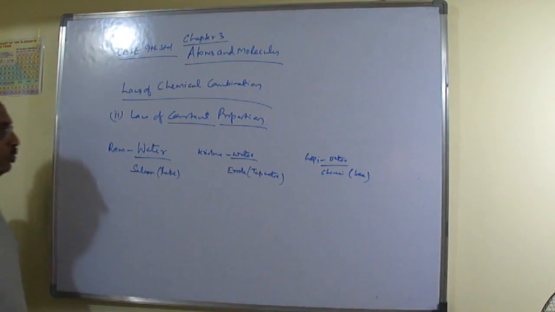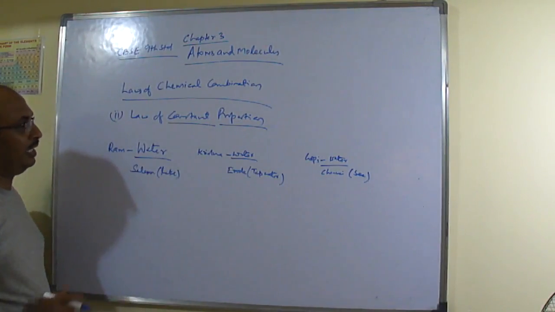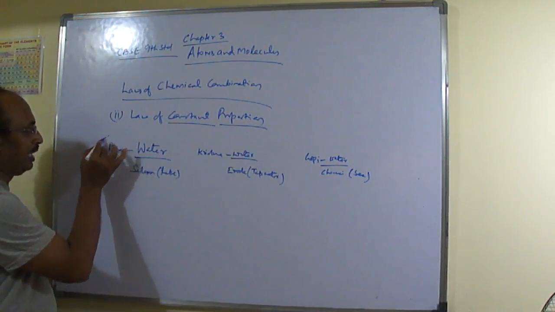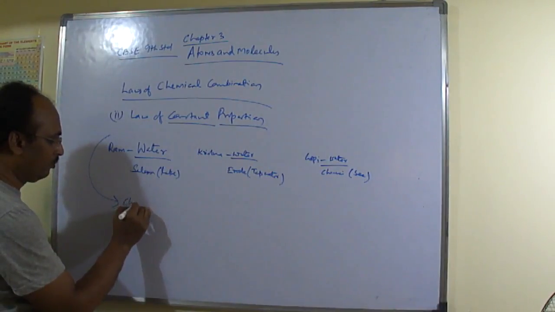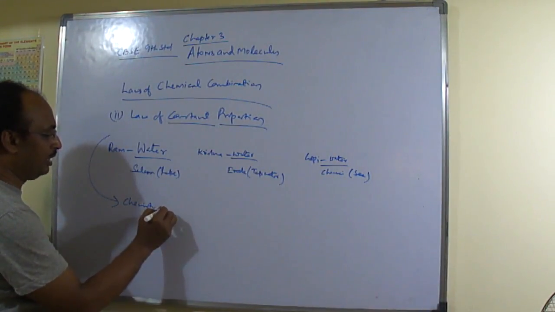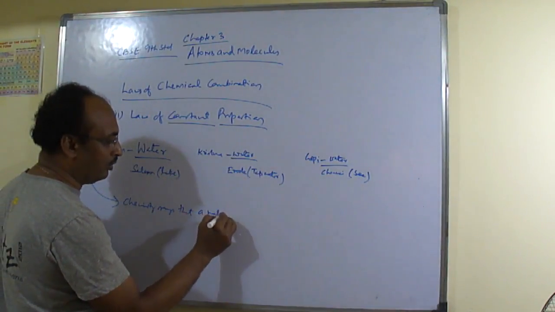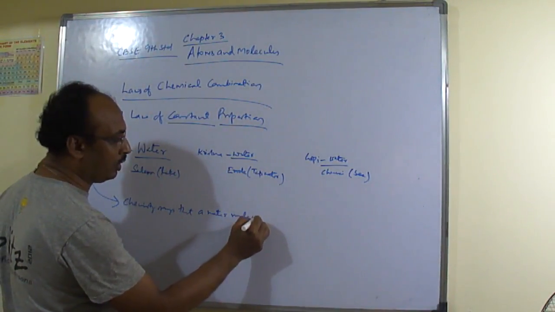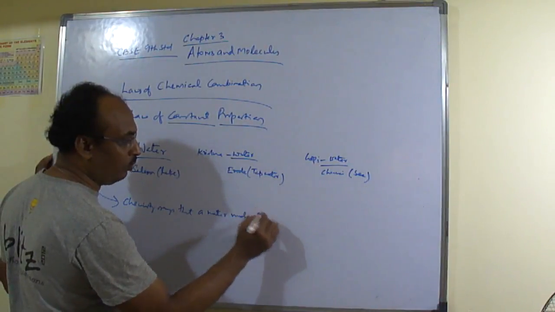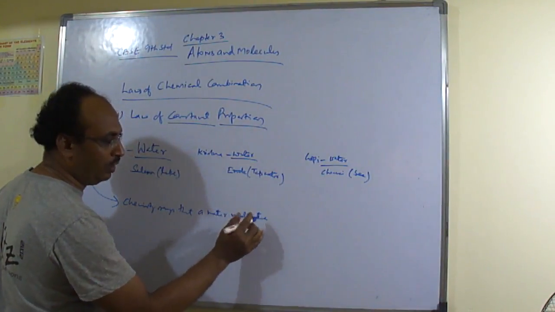Now what is there? So as per chemical combination, chemistry says that a water molecule, that is what? A water molecule.